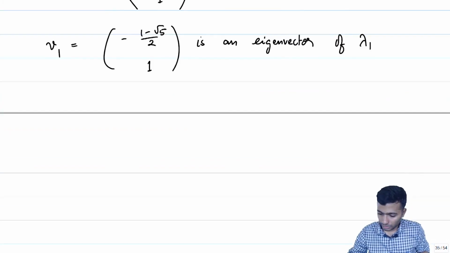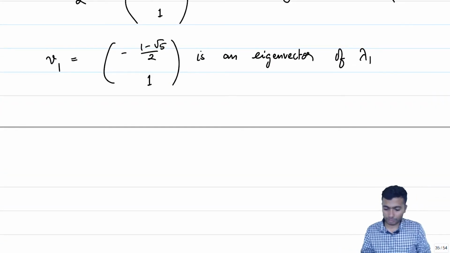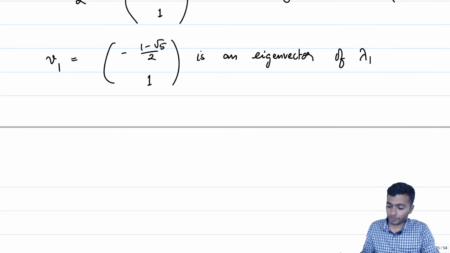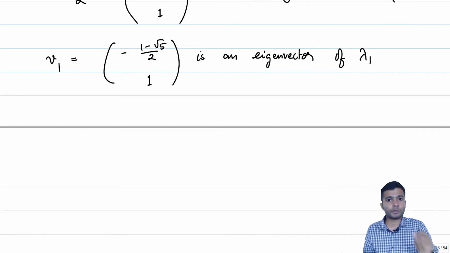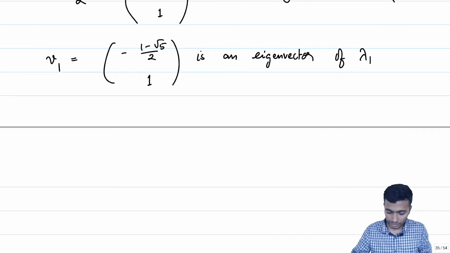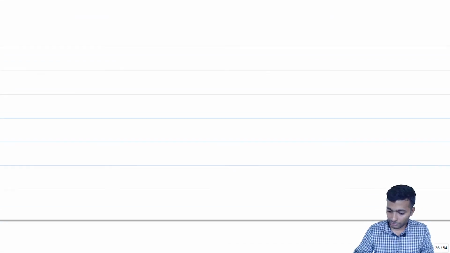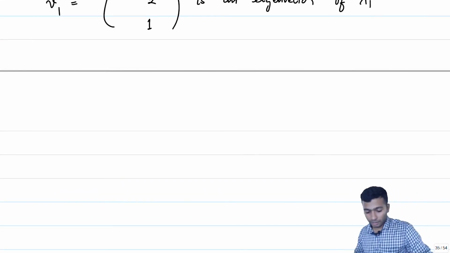If you consider the basis consisting of the vectors V1 and V2, then our matrix for A will turn out to be a diagonal matrix. That is something which we had proved in the last video.